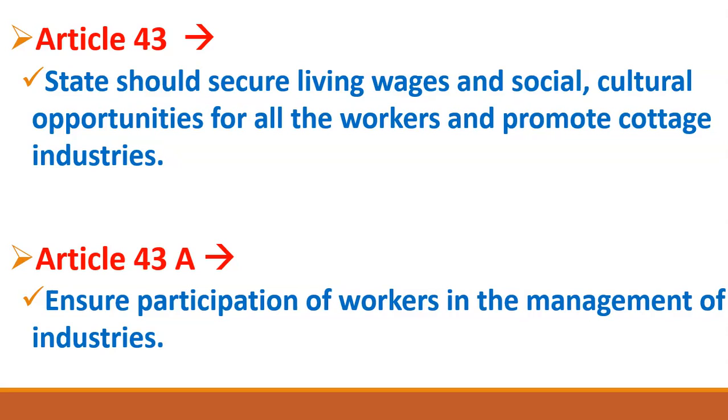Then it says that the state should secure social and cultural opportunities for all the workers. What does it mean? We all know that workers are also human beings. They also have their social life and their cultural life, so they should also get a chance to enjoy them. Article 43 instructs the government to secure social and cultural opportunities for the workers, so that they also enjoy their social life and cultural life.